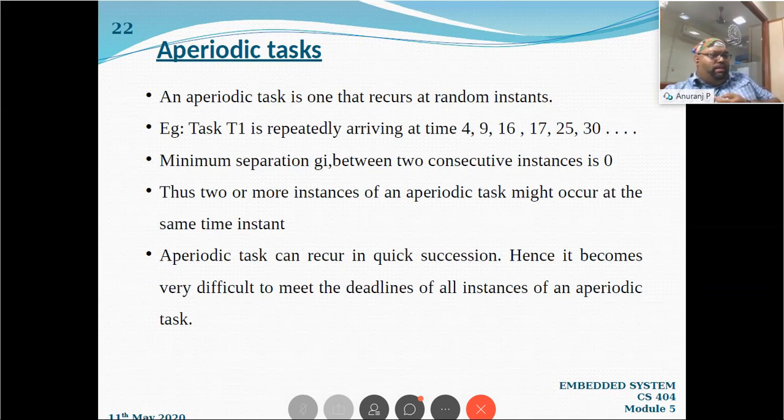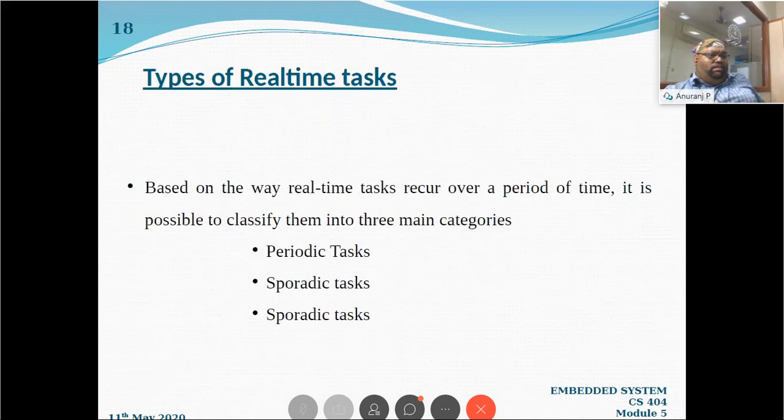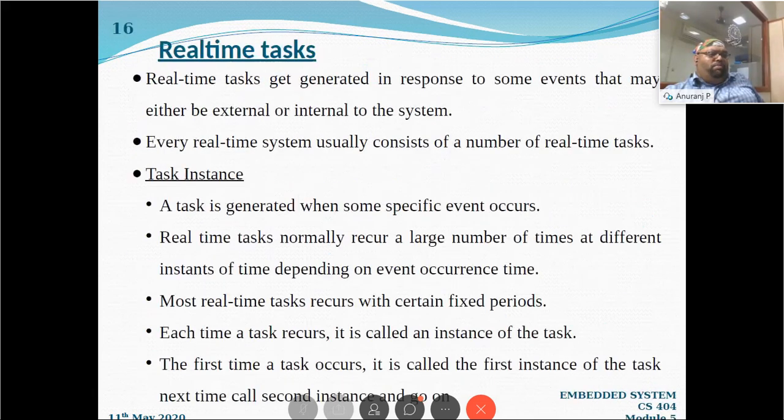That can happen. An aperiodic task can occur in quick succession, hence it becomes very difficult to meet the deadline of all instances of an aperiodic task. What happens if it is the same time? Either we will go for priority, and we cannot follow all tasks if they come as aperiodic.